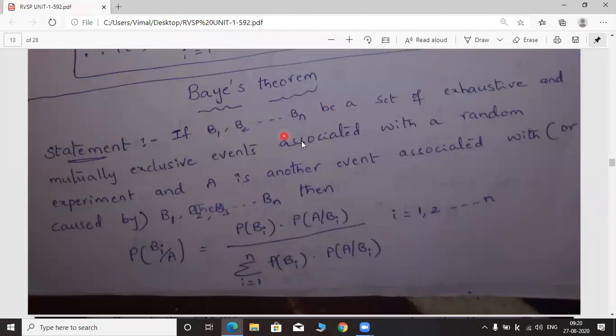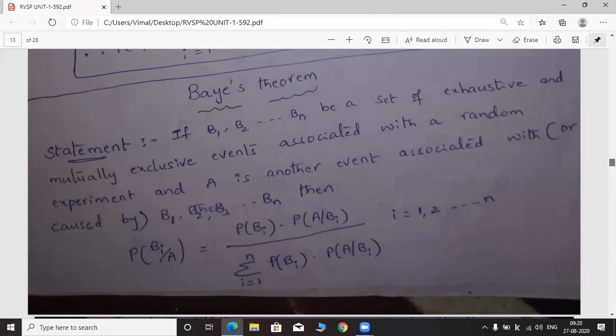If B1, B2, B3, and so on up to Bn are a set of exhaustive and mutually exclusive events associated with a random experiment, and A is another event associated with B1, B2, B3, and so on up to Bn, then the formula can be written as P of Bi given A is equal to P of Bi into P of A given Bi, divided by the sum over i equal to 1 to n of P of Bi into P of A given Bi, where the i value ranges from 1 to n because we have n number of events for B. This is the statement of Bayes theorem.